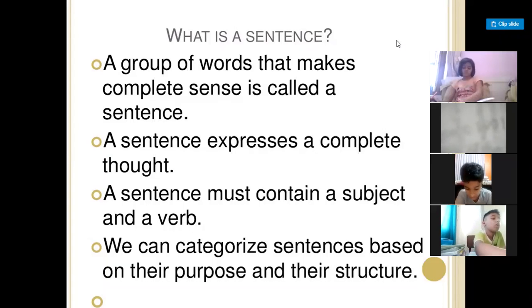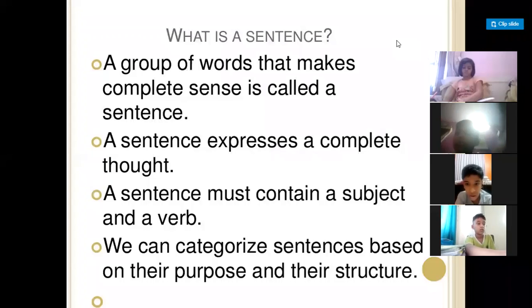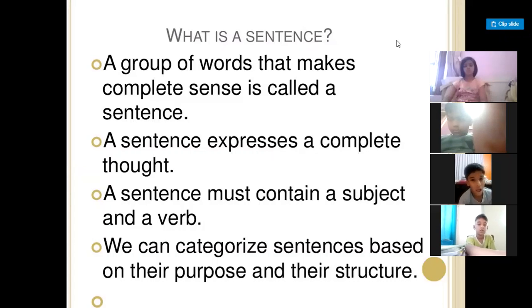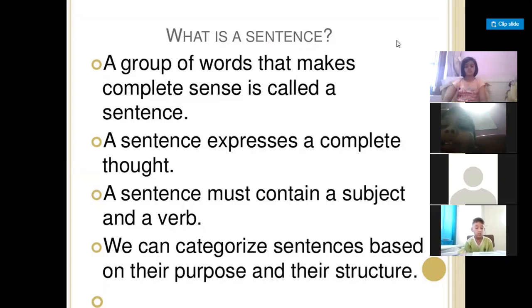We are using words to make a sentence. And how are words made? Words are made by joining different alphabets. The second point is that a sentence expresses a complete thought. A complete sentence will give us a complete meaning or complete thought.